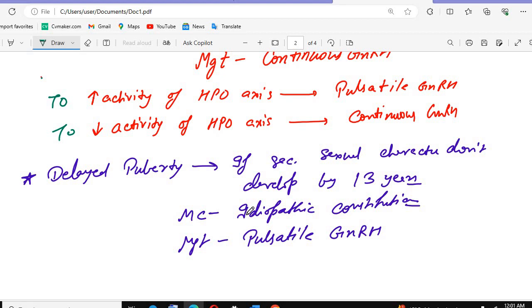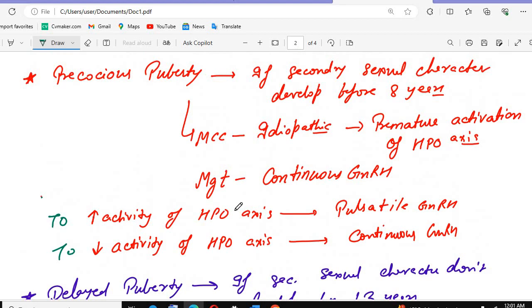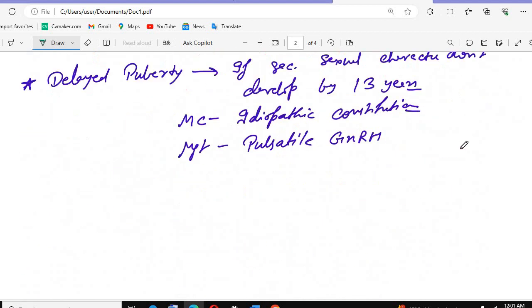just as we studied before also, when we are doing the pulsatile, hypothalamus is releasing the GnRH in the pulsatile manner, so it will release the FSH और LH, और वो FSH LH ग्रैनुलोसा सेल्स पे एक्ट करके एस्ट्रोजन फॉर्मेशन और इनिबिन की फॉर्मेशन कर रहा था. And so if there is increased activity of HPO axis, to increase that we need to give the pulsatile, but to decrease the activity of HPO axis we need to give the continuous GnRH. So here we can see the premature activation of the HPO axis. So what we will give to decrease the activity, we will give the continuous. To increase the activity of HPO axis, we will give the pulsatile GnRH.